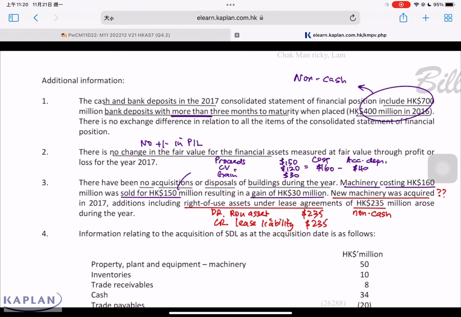Now for statement cash flow, what must we consider? The gain of $30 will be recognized in P&L, and the cash flow is the 150. The rest are just movement during the year.